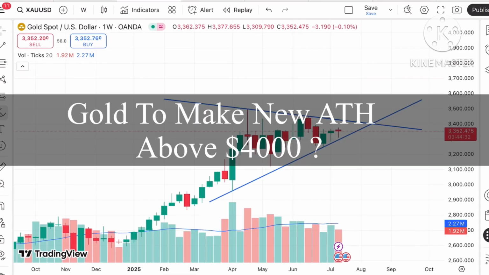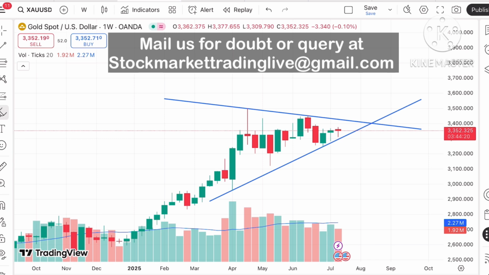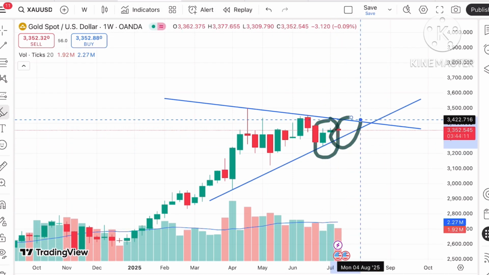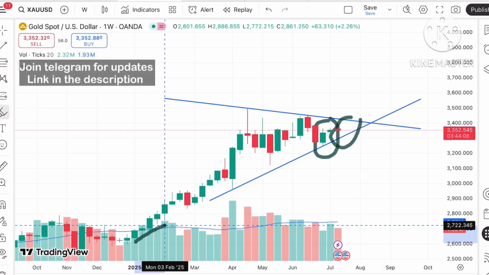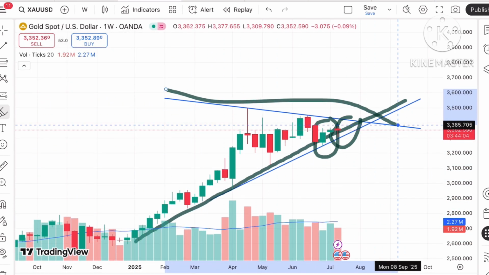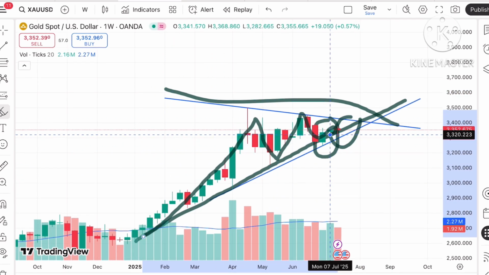So today in this video I'll explain how the price of gold has moved in the last week and how the price of gold can move in the next week. If you look at the chart of gold, for this particular week we have seen the price of gold creating a red candle. But in the previous 2 weeks, we have seen a green candle forming. There is a continuous upside, as you can see in the pattern, and it is trying to form a narrow pattern, as you can see in the charts.